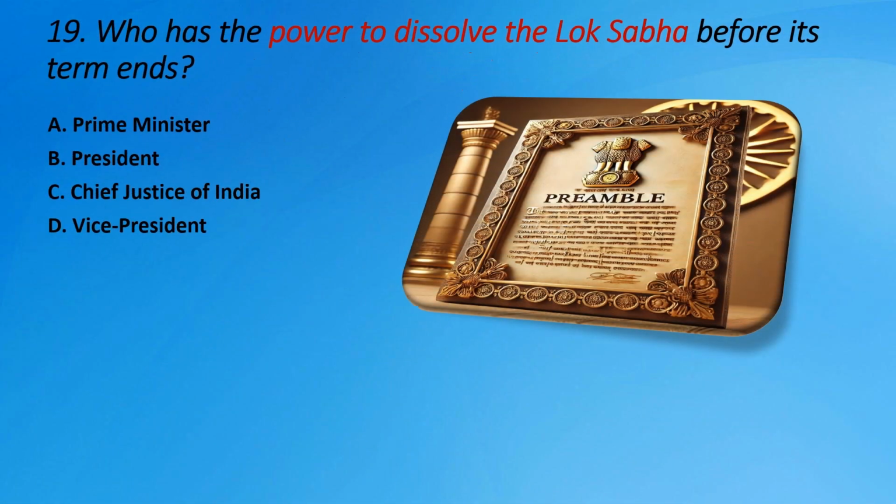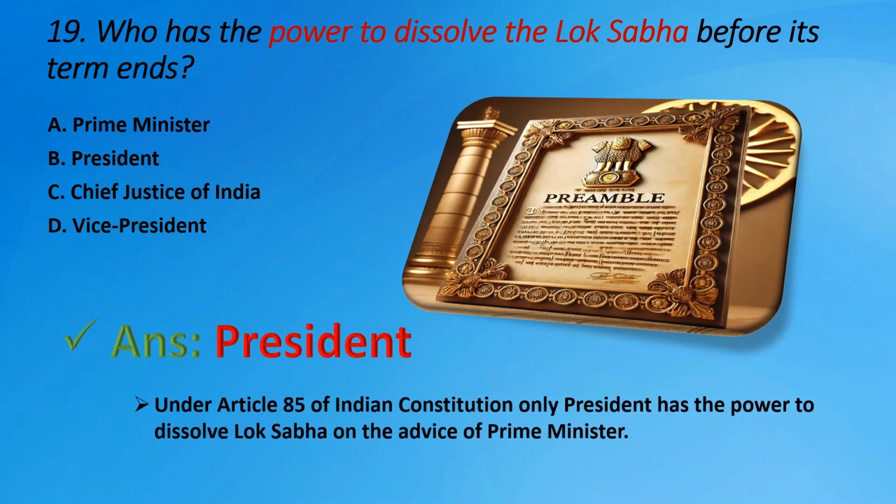Question number 19. Who has the power to dissolve the Lok Sabha before its term ends? Options are A. Prime Minister, B. President, C. Chief Justice of India, D. Vice President. The right answer is B. President. Under Article 85 of Indian Constitution, only President has the power to dissolve Lok Sabha on the advice of Prime Minister.